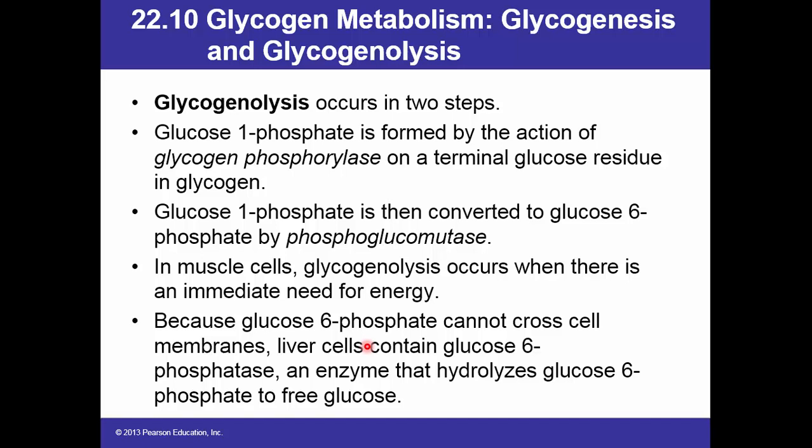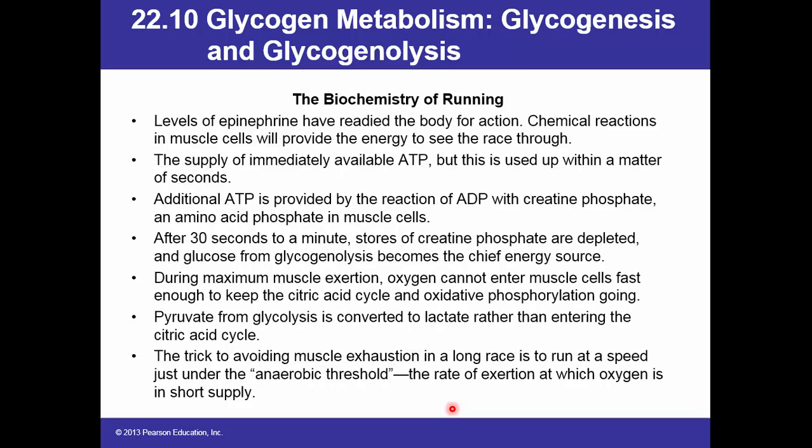Because glucose 6-phosphate cannot cross cell membranes, liver cells contain glucose 6-phosphatase, an enzyme that hydrolyzes glucose 6-phosphate to free glucose. Know this: the liver contains this enzyme, glucose 6-phosphatase, which hydrolyzes glucose 6-phosphate to provide free glucose to go to the blood. Biochemistry of running, read it by yourself.